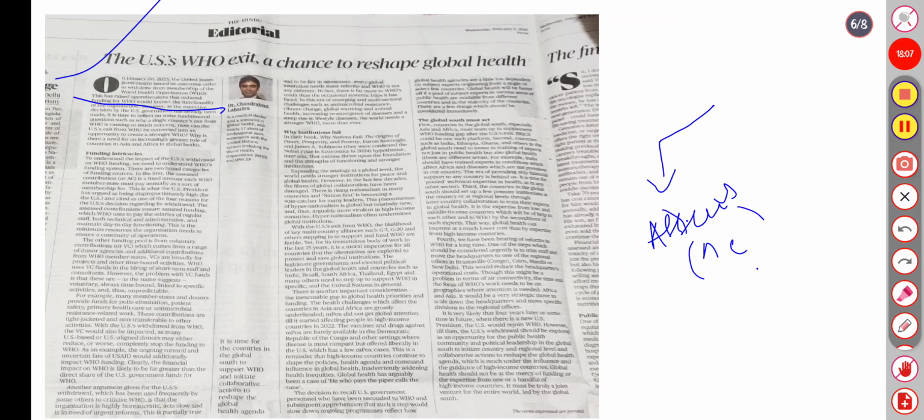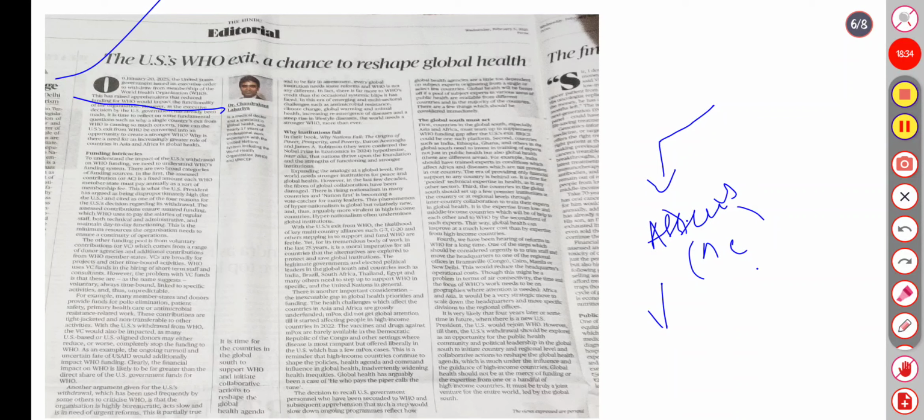This is what the US president has argued is disproportionately high, and cited as one of the reasons for the US decision to withdraw. The assessed contribution ensures the funding WHO uses to pay salaries of regular staff, both technical and administrative, and to maintain day-to-day functioning. This is the minimum resources the organization needs to ensure continuity of operation.